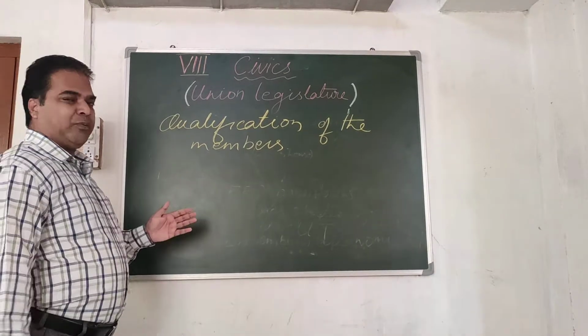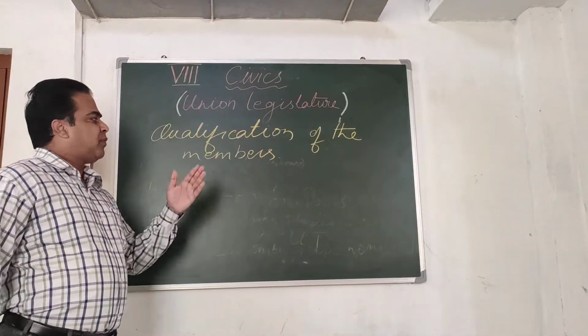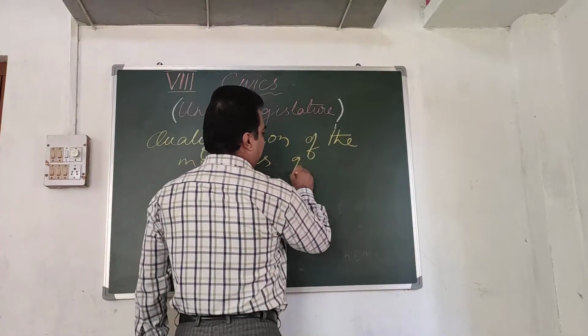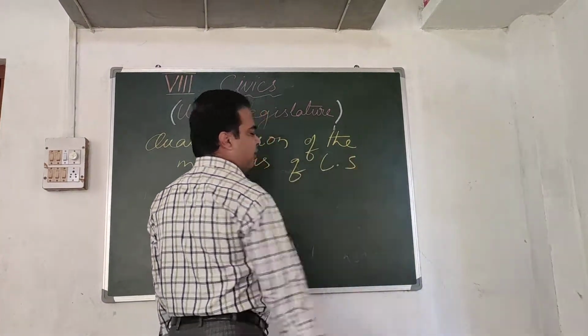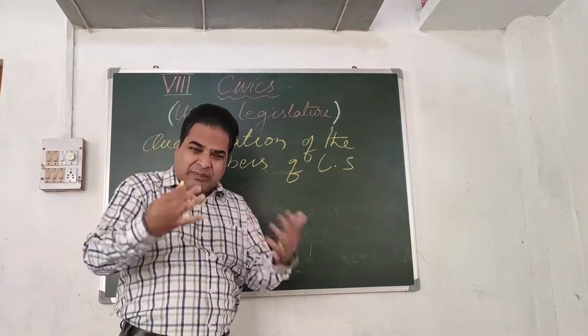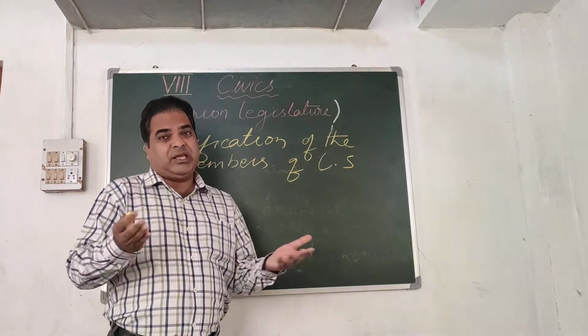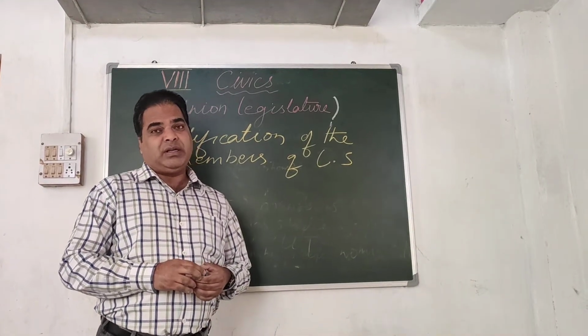Now, after composition, we will discuss the qualifications of the members of Lok Sabha. What are the qualifications required to become a member of Lok Sabha? Who can become a member of Lok Sabha? That means any qualifications required? Yes, of course.